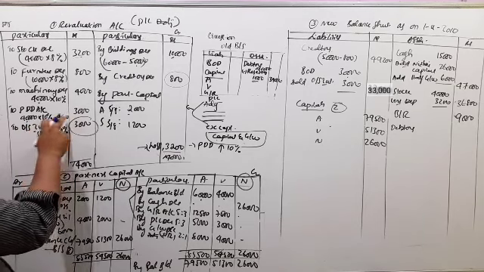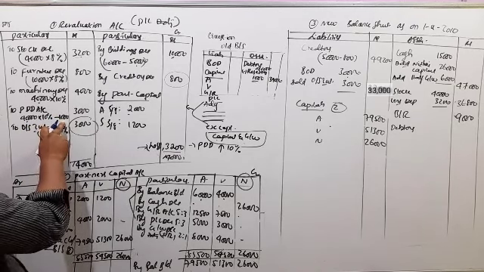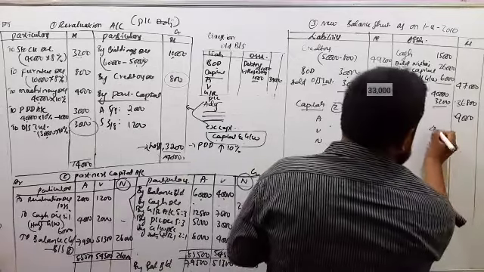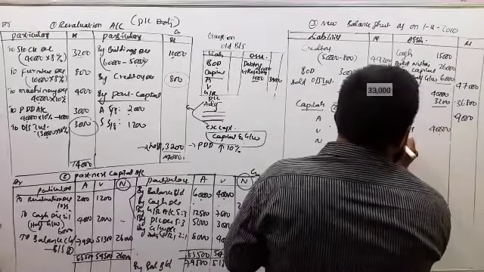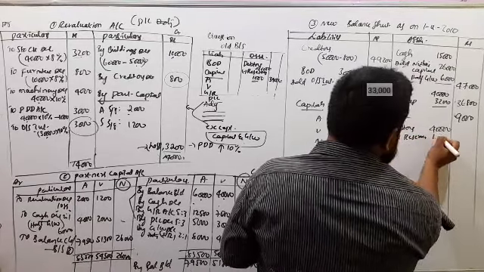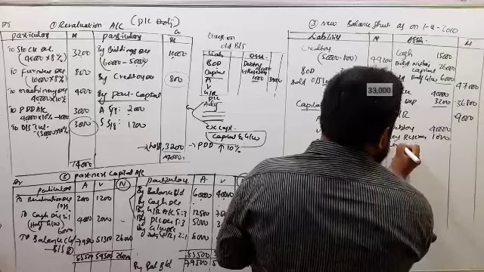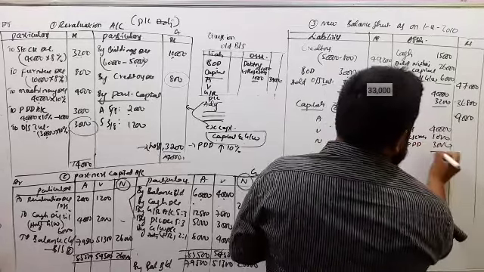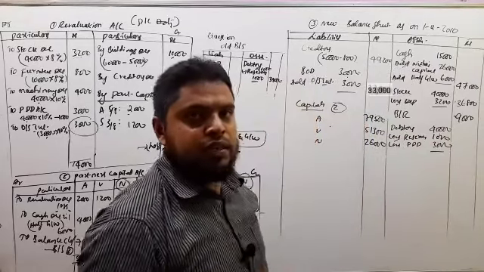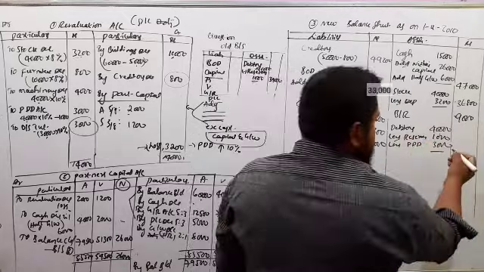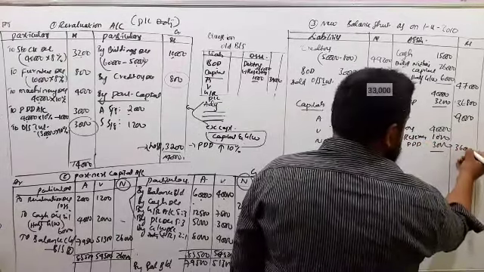PDD is 3,000 and reserves is 1,000, so a total of 4,000 we have to minus. So debtors 40,000 less reserves given in the old balance sheet 1,000 and less PDD as per adjustment 3,000. So 40,000 minus 4,000, 36,000.